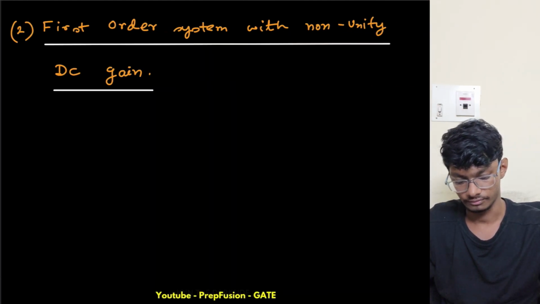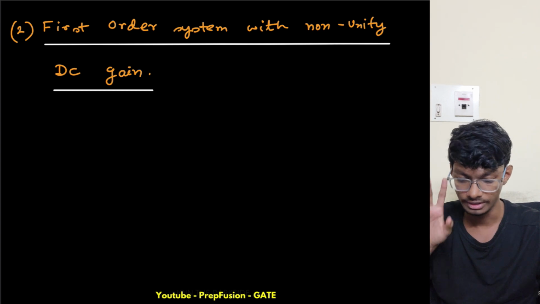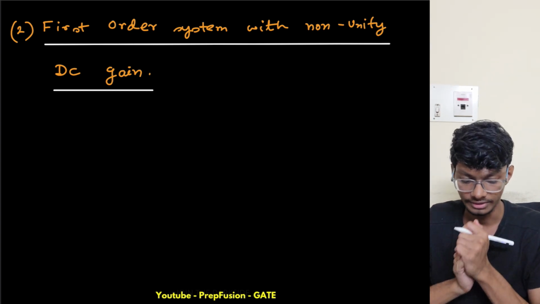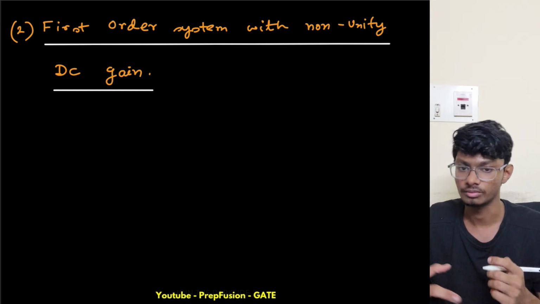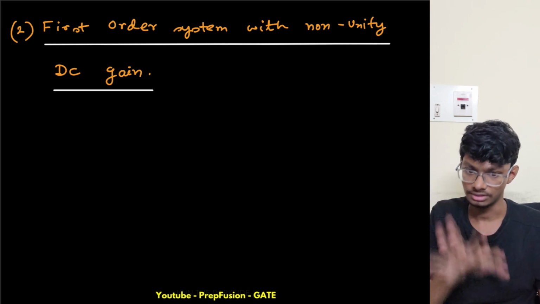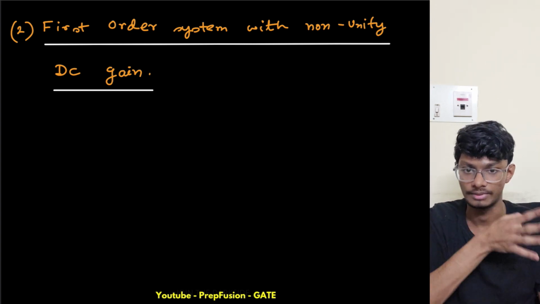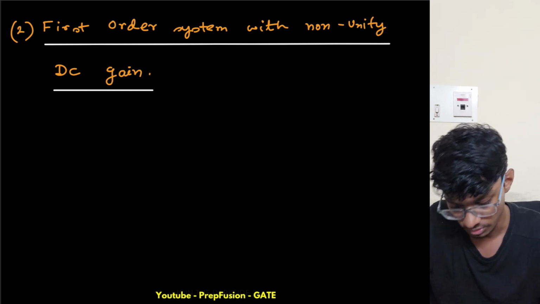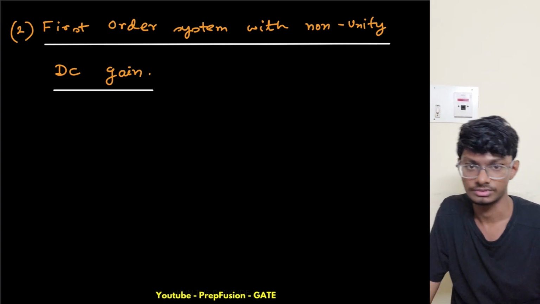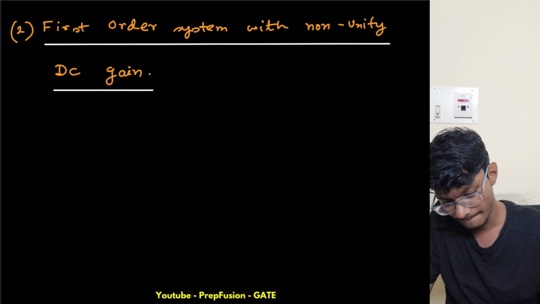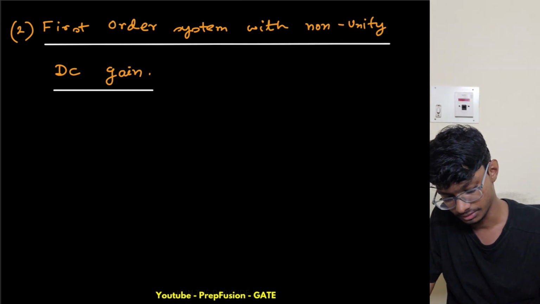First order system with non-unity DC gain. If the DC gain is non-unity, then what will happen? Let me write the governing equation, then do the Laplace transform, and from there you will understand. So if my first order system is defined like this, let me write the governing equation.